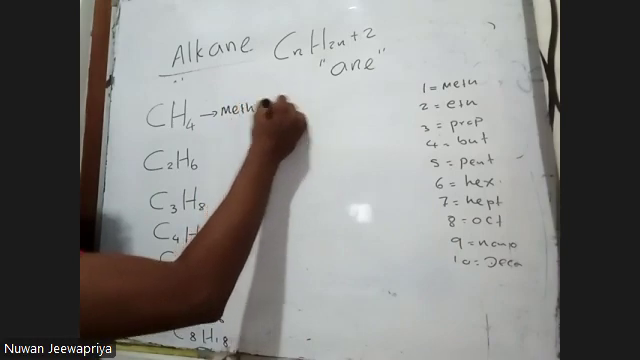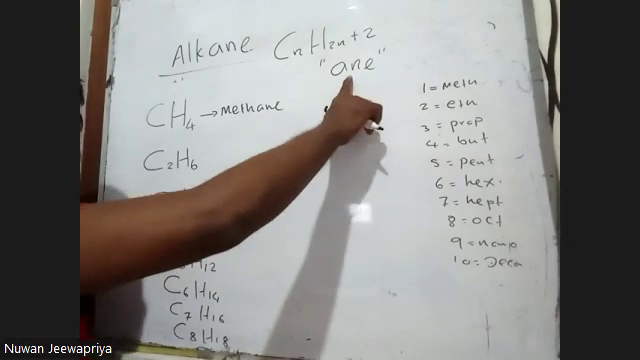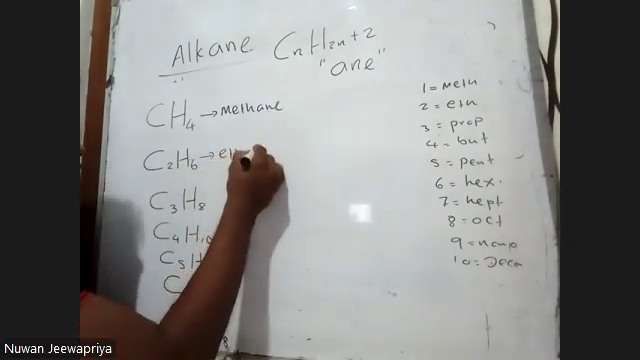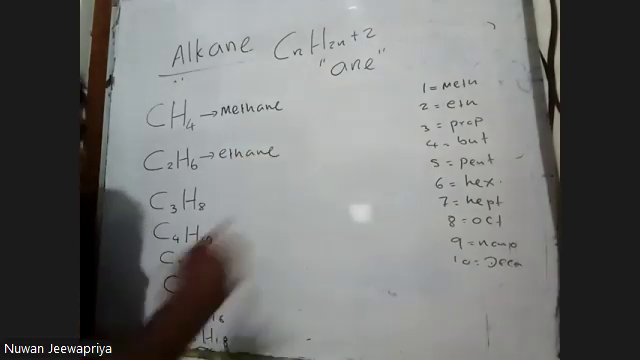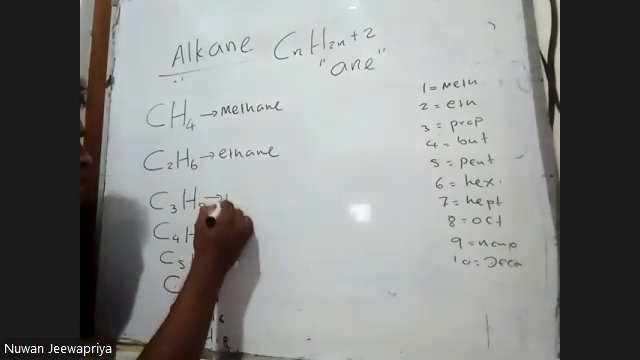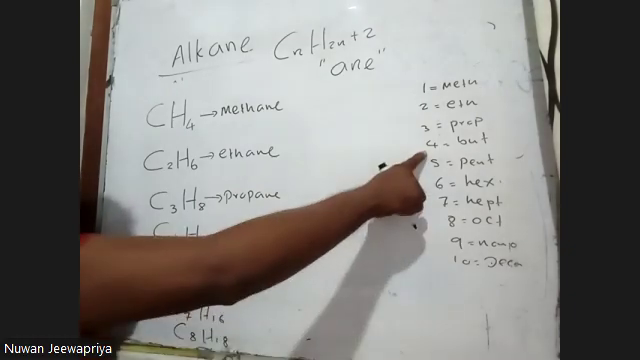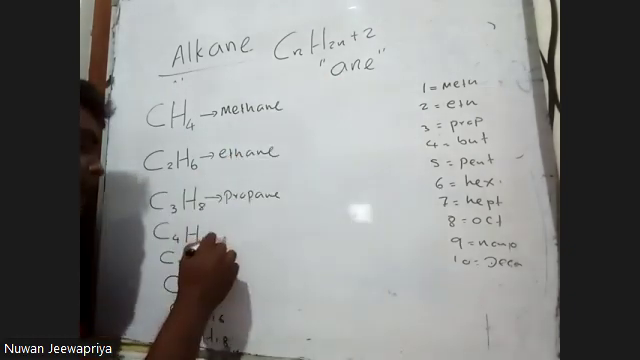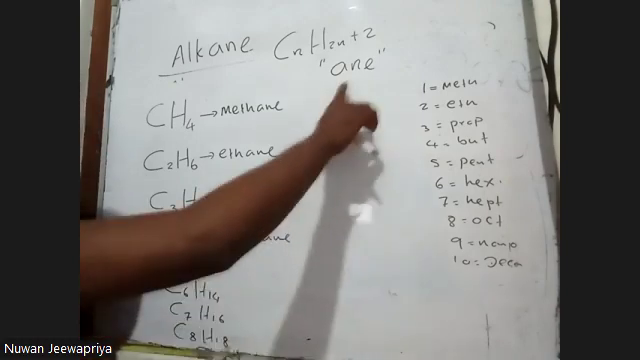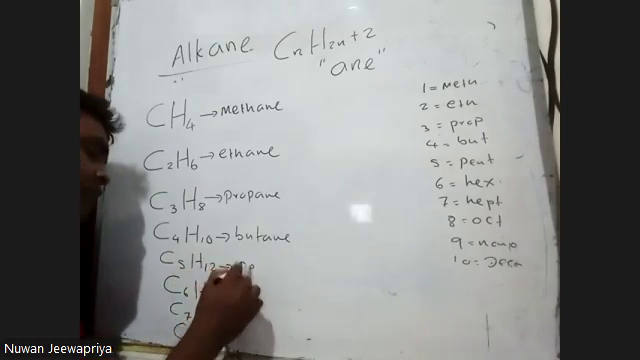So two carbon is called eth. Surname is ane. So ethane, we call that ethane. Three carbon called prop, ane, propane. Four carbon called but, butane. Five carbon called pent, pentane.